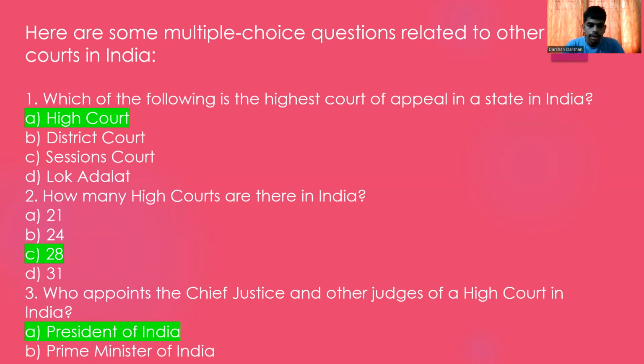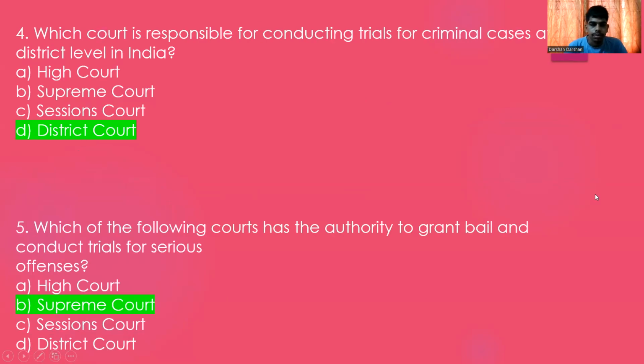Option A is correct. The second question which you're going to see here: how many High Courts are there in India? A 21, B 24, C 28, D 31. The correct answer is option C, 28. The next question: who appoints the Chief Justice and other judges of a High Court in India? Option A, Prime Minister of India. Option B, the President of India. The correct answer is the President of India.